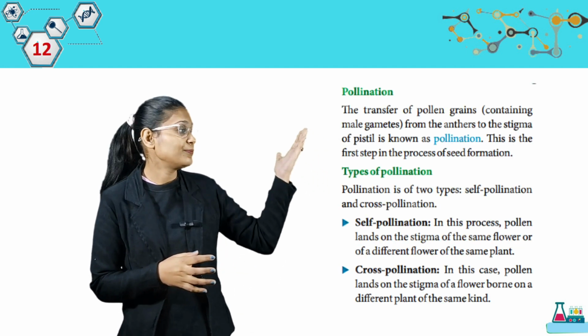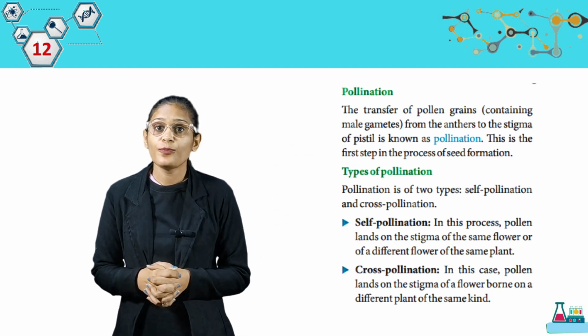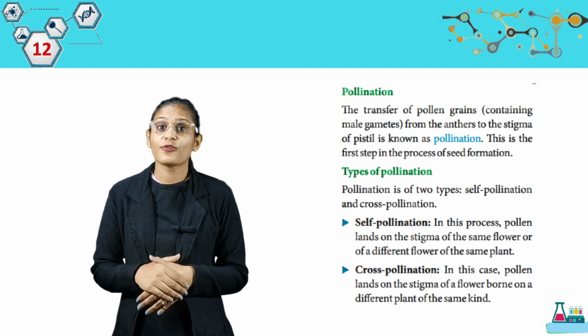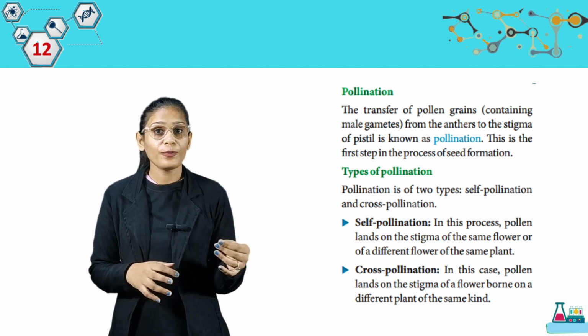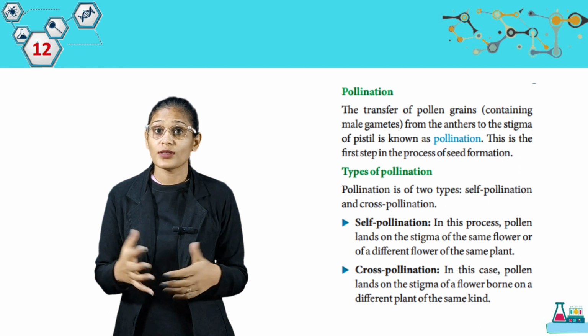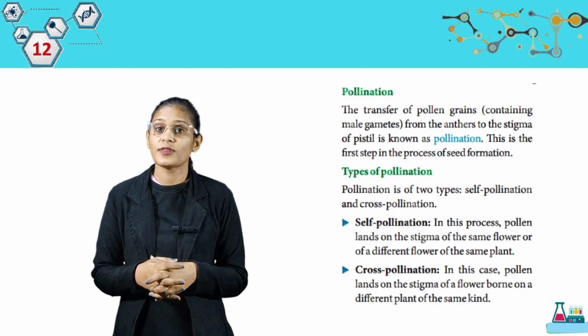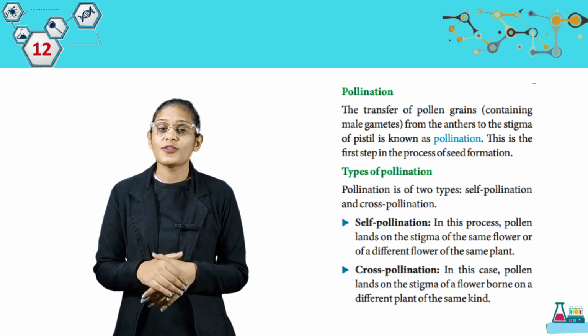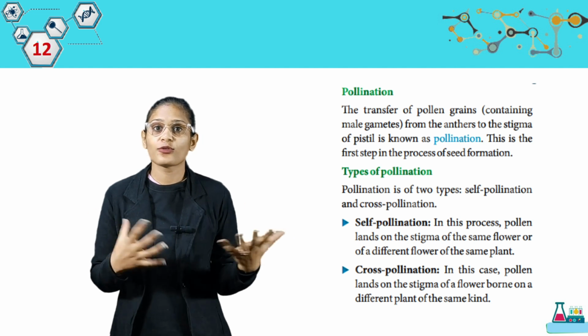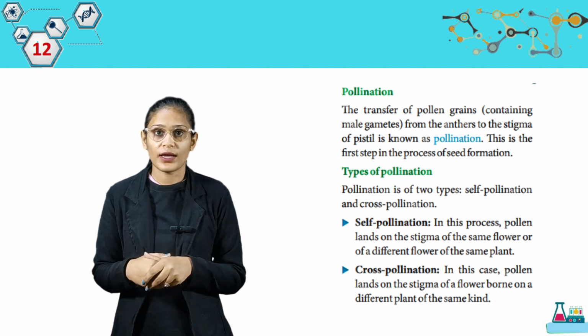Now we have pollination. The transfer of pollen grains containing male gametes from anther to the stigma of a pistil is known as pollination. This is the first step in the process of seed formation. So students, pollination क्या है? जब मेल और फीमेल gametes का एक दूसरे के साथ क्या होता है? Combination होता है in pistil.